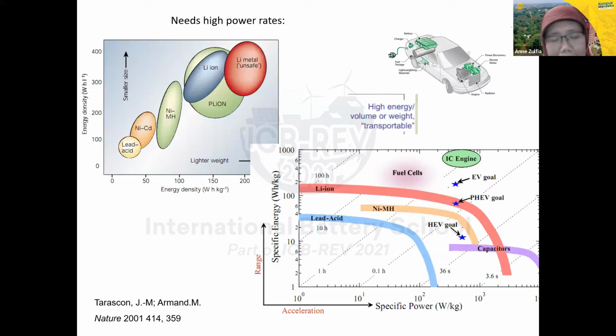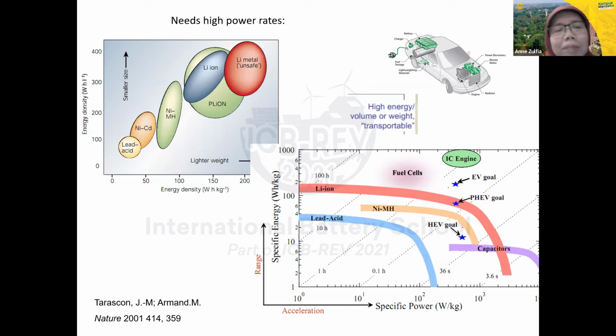Nowadays we still work on improving the lithium ion battery for the electric vehicle. So we need high power rates for the lithium ion battery. What is the material for this? In this map, we have lead acid, nickel cadmium, nickel metal hydride, lithium ion, polymer lithium ion, and lithium metal. Even though lithium metal has high energy density, it is unsafe. So we have to reduce the use of lithium metal.